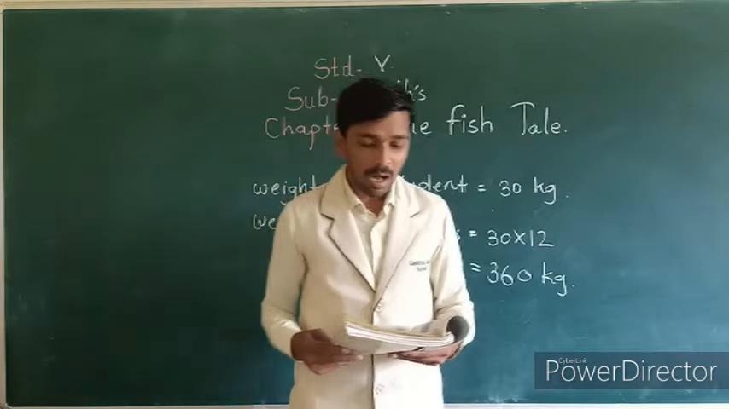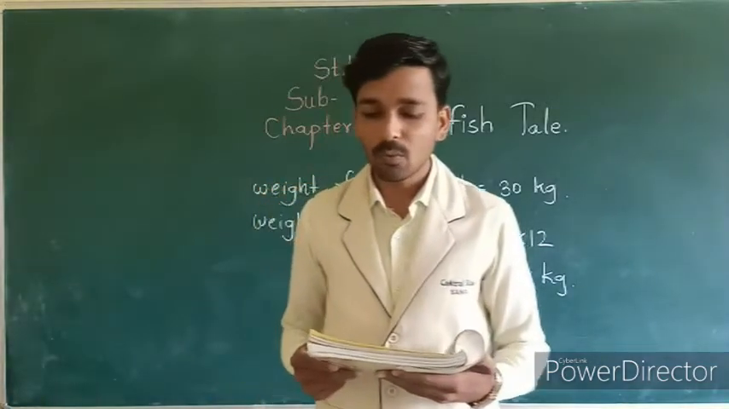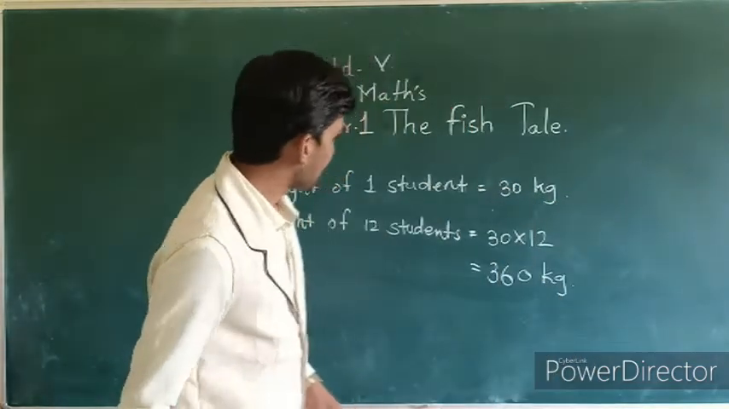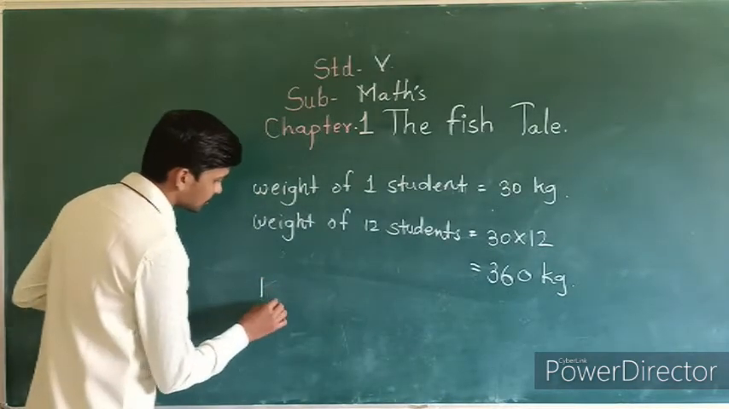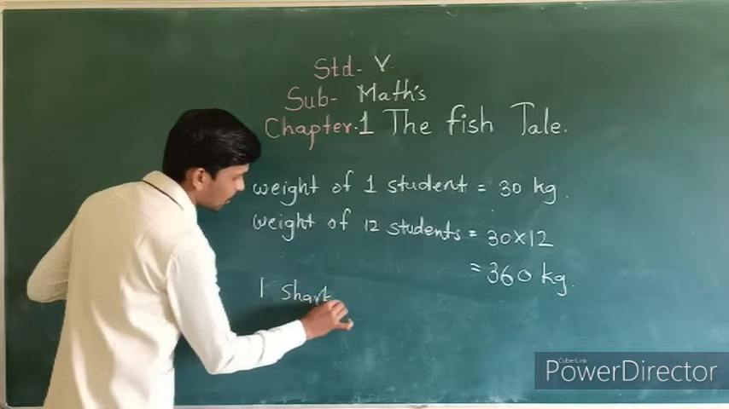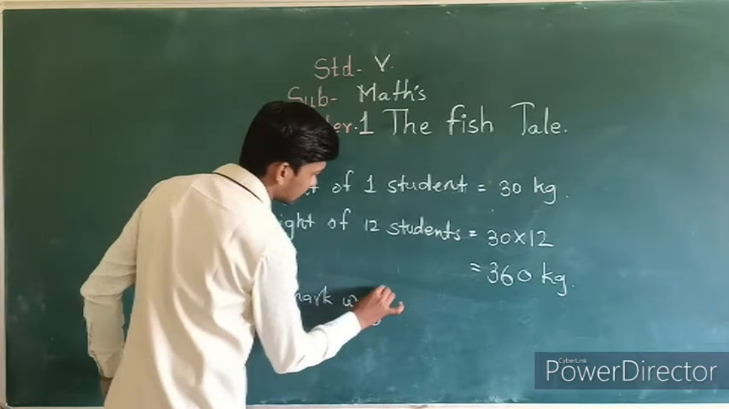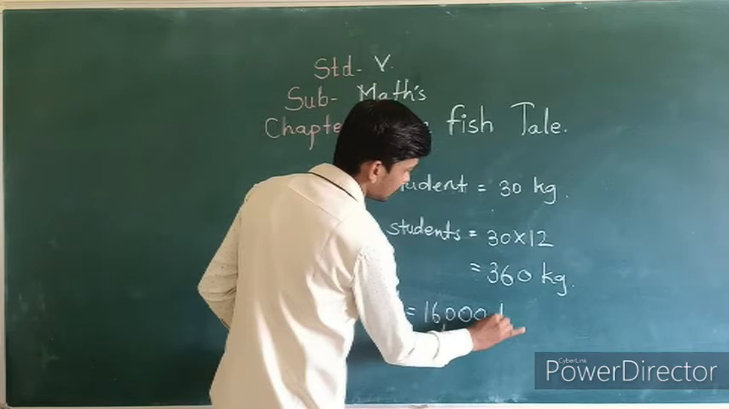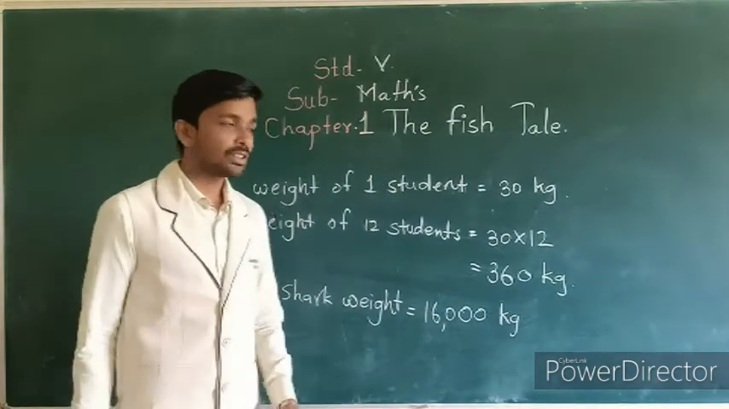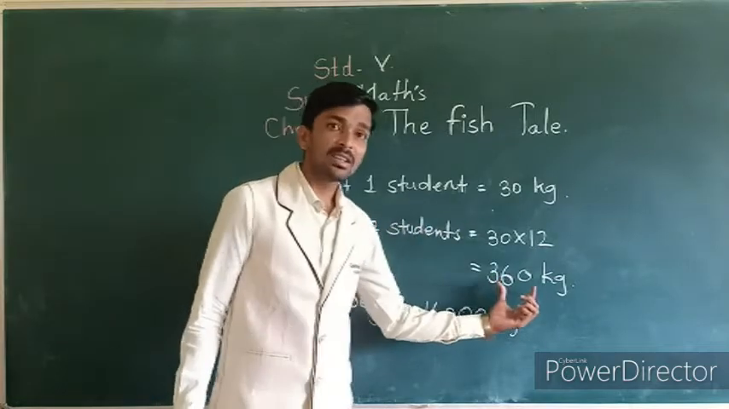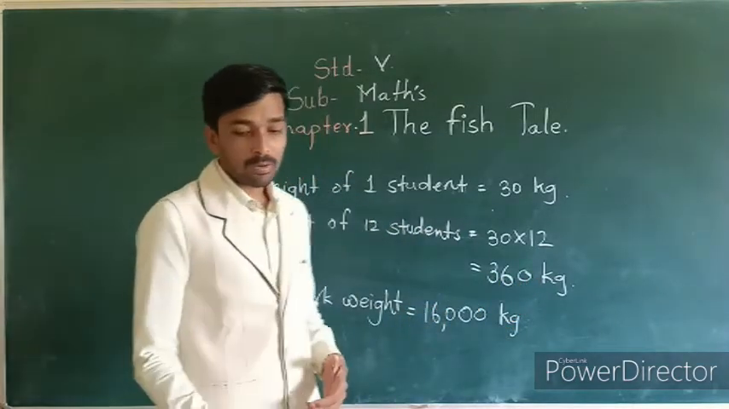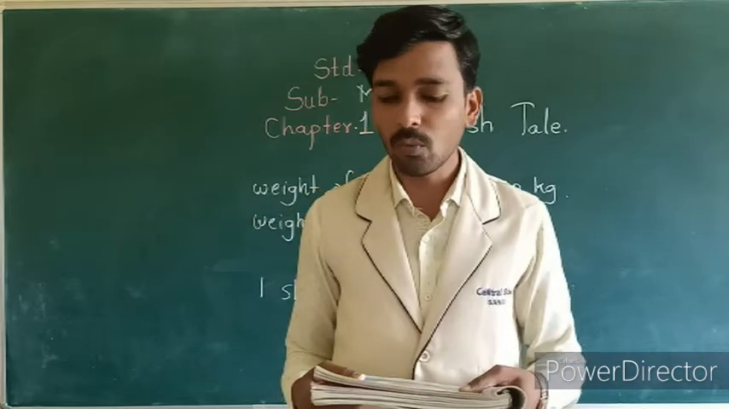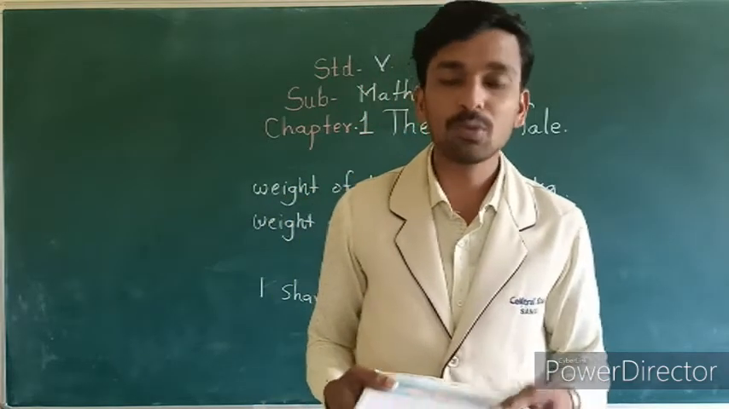See the next question: how much more does the whale shark weigh than 12 children like you put together? See, one shark. One shark's weight is 16,000. One shark's weight is 16,000 and 12 students' weight is 360. So when we have to find that last question, how much more does the whale shark weigh than 12 children like you put together.